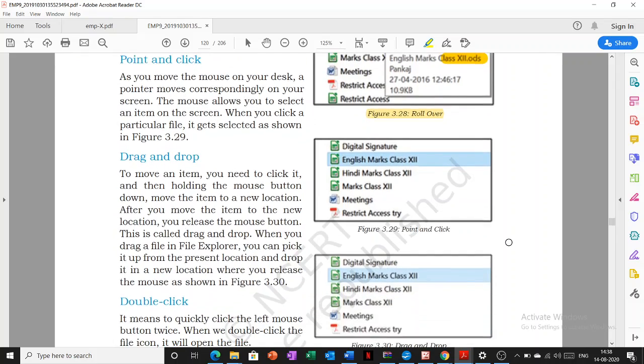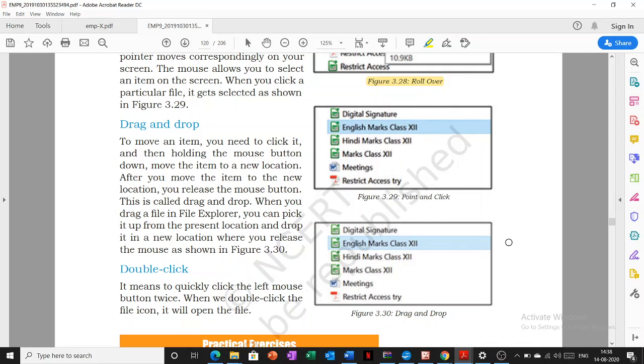Now drag and drop. Drag and drop means if you want to move a file from one location to a new location, you just drag it and drop it. Let me give you an example for this. For example, you are moving your WhatsApp application from your phone to some other location. So what you do, you just click on your application, hold it and drag it to your new location. So what you are doing is drag and drop. Same way in our mouse, we do it with the left click of our mouse.